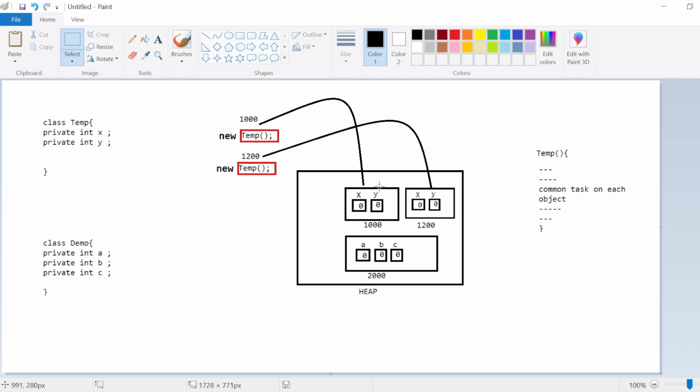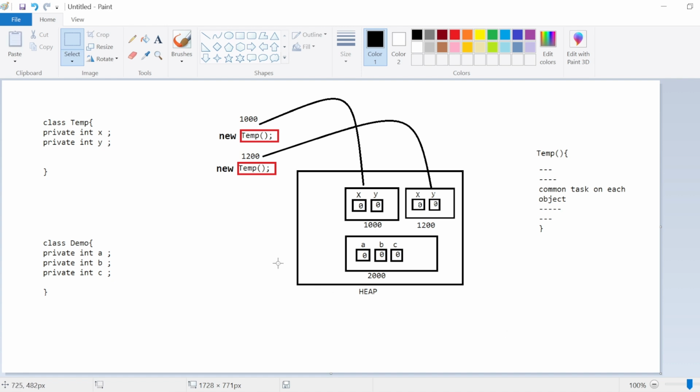Now that's the reason for another rule: you are not allowed to define a return type for a constructor, because the constructor is already returning an object reference. And as you know, in Java or any programming language, you cannot return two values at the same time from a method. So you can't return two values from the constructor either. Because it is already returning the object reference, you are not allowed to define a return type or any return value for the constructor.